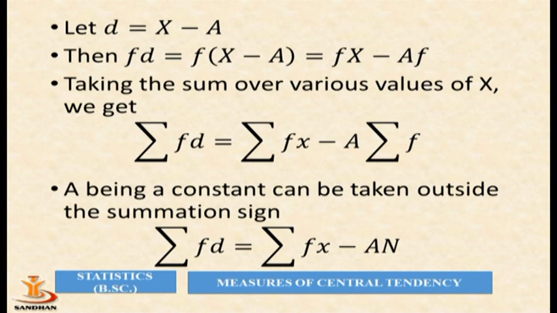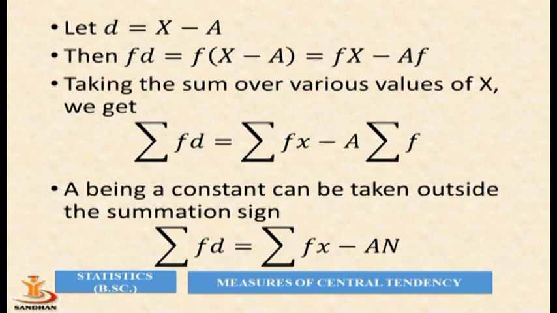So let d equal to x minus a. So here we are taking deviation of variable x from any arbitrary point a. So here a is our arbitrary value. Then we multiply both the sides by frequency. So f into d equal to f into x minus a, which is equal to fx minus af.